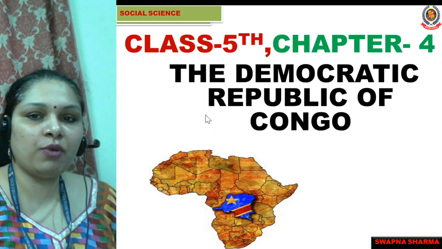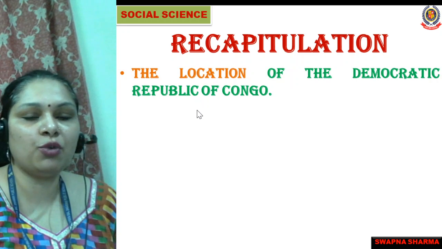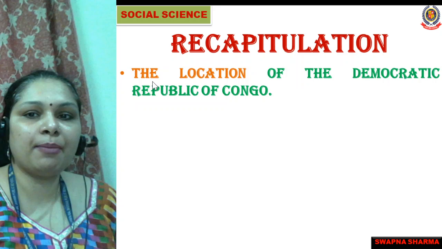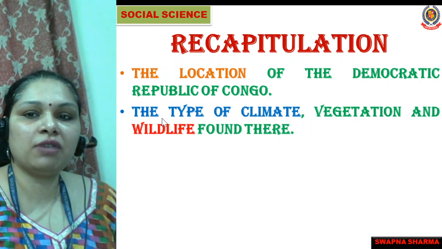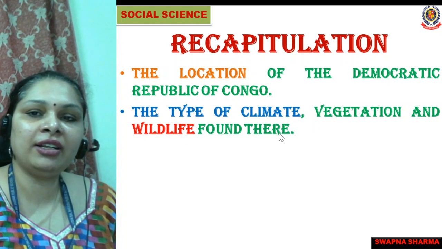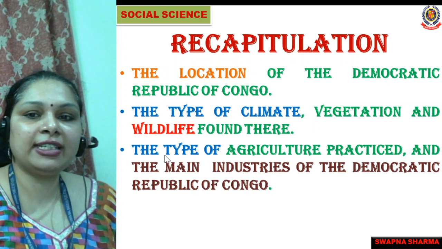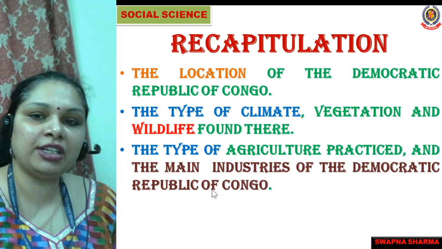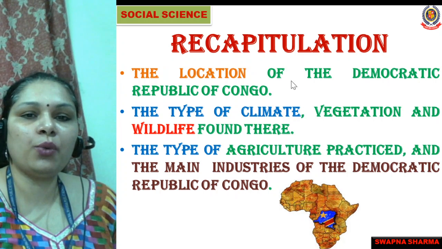Okay, students, so today what will we do? We will do a recapitulation of chapter 4, the Democratic Republic of Congo. In this chapter, we will discuss the location of the Democratic Republic of Congo. We will recapitulate the type of climate, vegetation and the wildlife found here, and the type of agriculture practiced here and the main industries of the Democratic Republic of Congo.